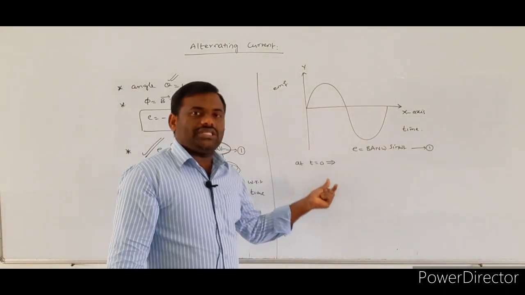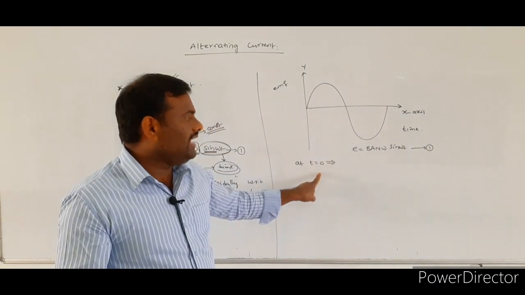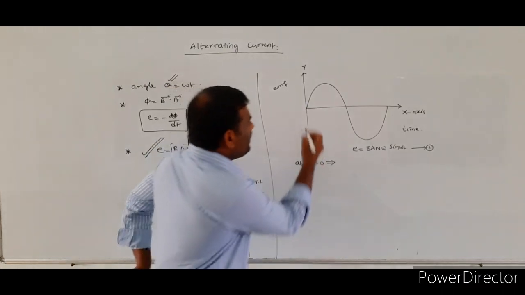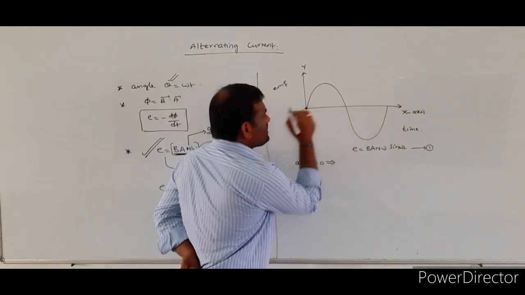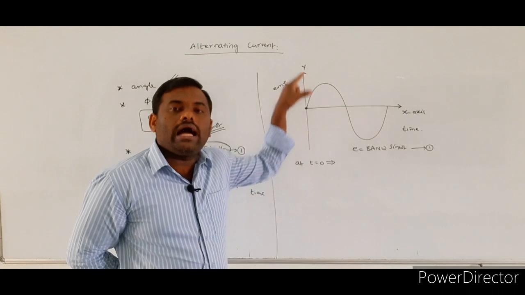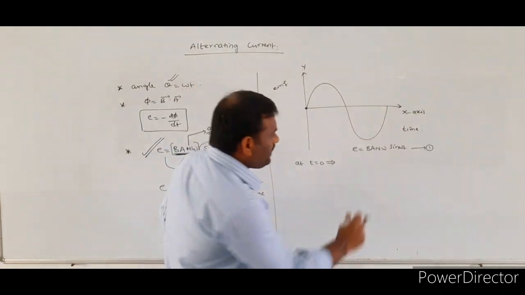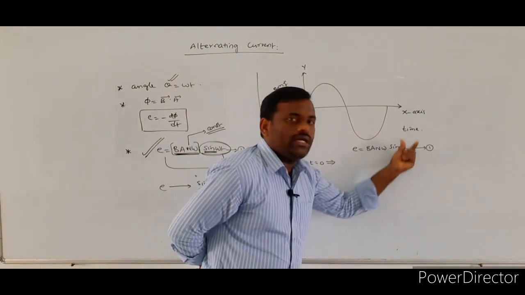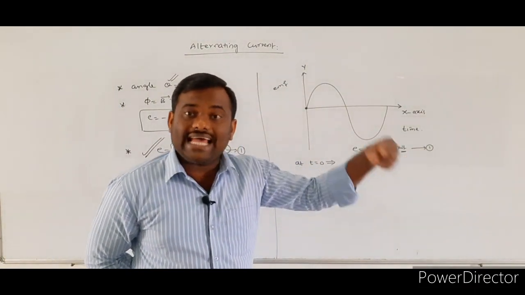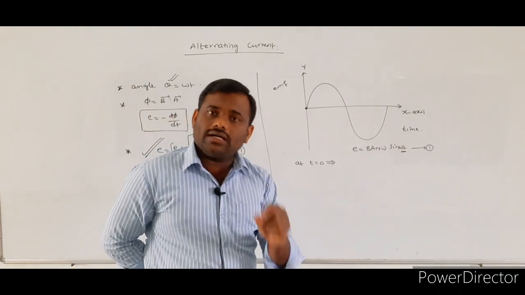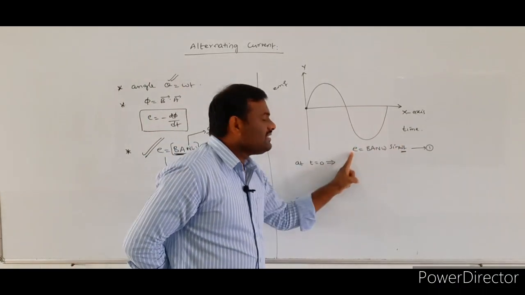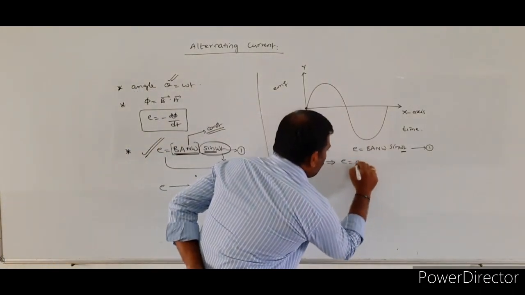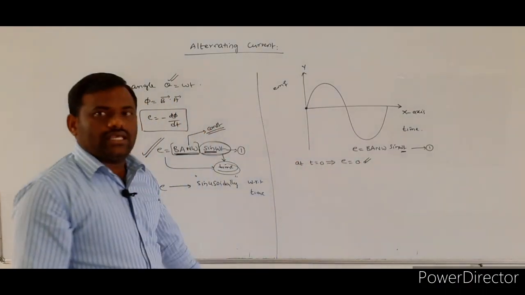Now in that equation I am putting the values of small t. As a result I am getting the EMF values. At t is equal to 0, I want to know the EMF value. So when you place t is equal to 0 in the sine function, sin omega into 0, that value is equal to what? Sin 0. Sin 0 value is equal to what? 0. So if you simplify the induced EMF value with respect to time, at t is equal to 0, the induced EMF value also is equal to 0.